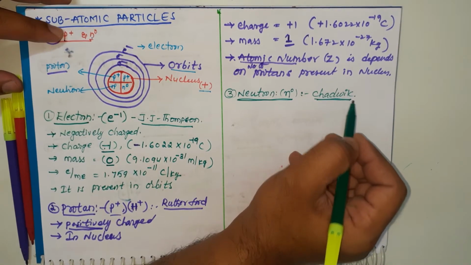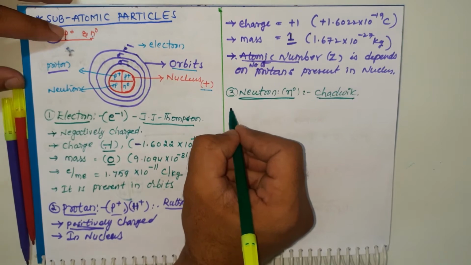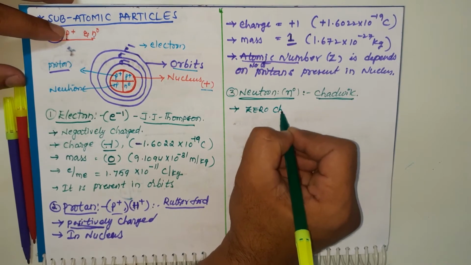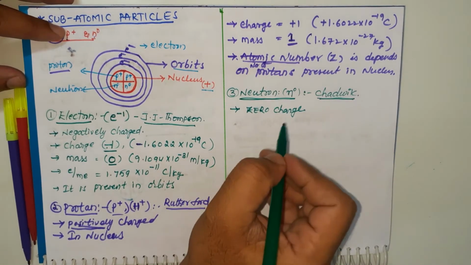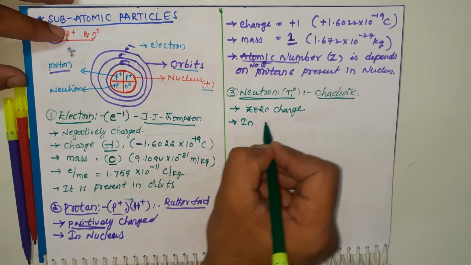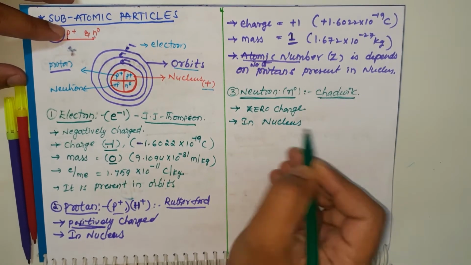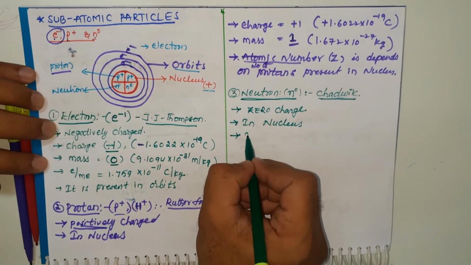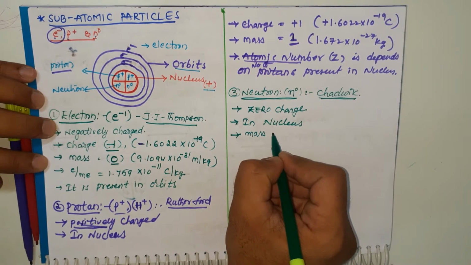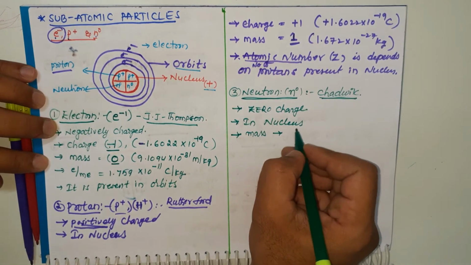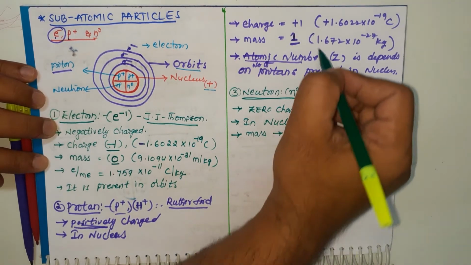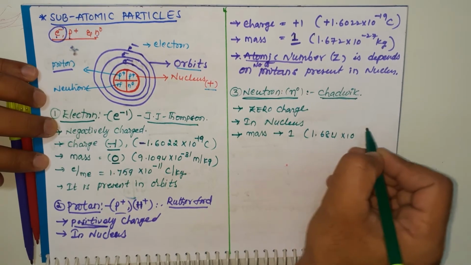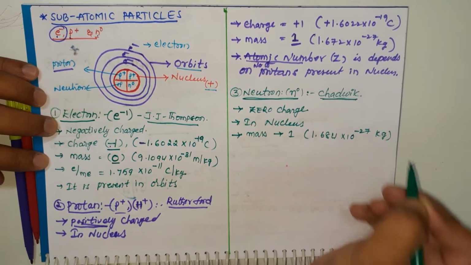Okay students, Chadwick found the neutron. What is the charge of the neutron? Zero. It is a chargeless particle. That is the neutron. Where is it present? In the nucleus. What is the mass of the neutron? It is also 1, same as proton, but a little bit more than proton, that is 1.684 times 10 to the power of minus 27 kg.